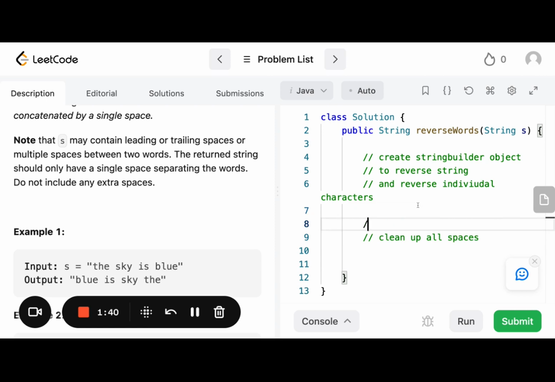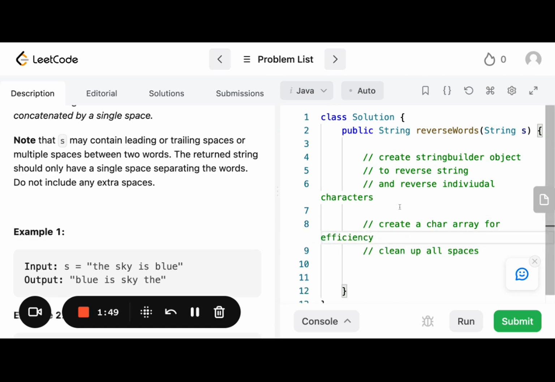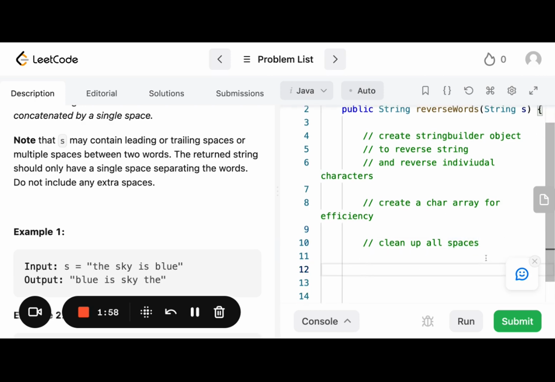So after the string builder, we'll say create a char array for efficiency. And that char array would represent our string. Since strings are immutable in Java, we want an efficient way to be able to perform operations on our string. So clean up all the spaces. Once that's done, we can assume. So we need to reverse our string. So here I already said that. So we create the string builder, reverse the string, create a char array for efficiency, clean up all spaces.